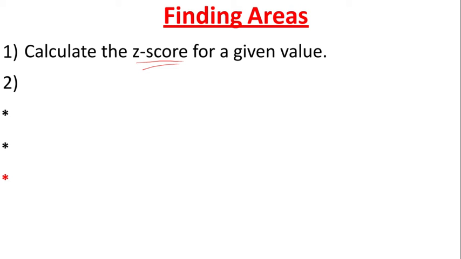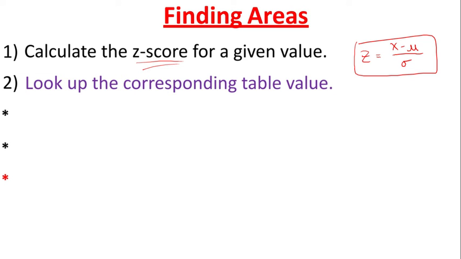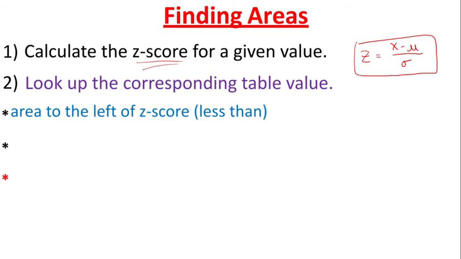So first thing we might want to do is just a refresher on how you calculate the z-score. The z-score is the observed value x minus mu, the mean, over sigma. X minus mu over sigma. So that is going to be important. Very easy calculation. Next, we're going to look up the corresponding table value, either in your textbook, digital textbook, or that document that I gave you, which I'll show you how to get as well.